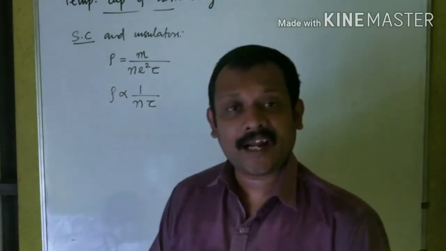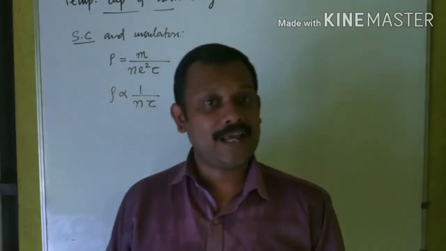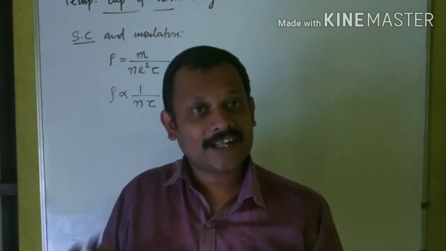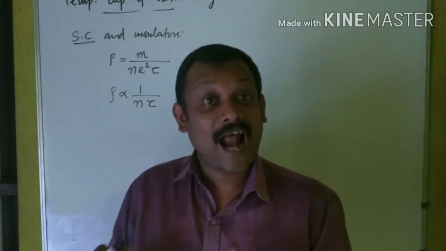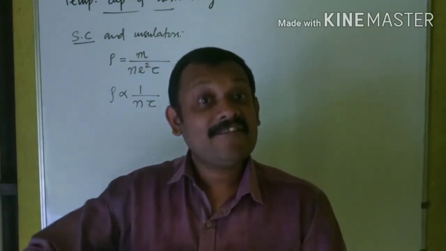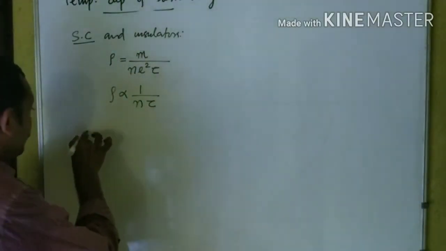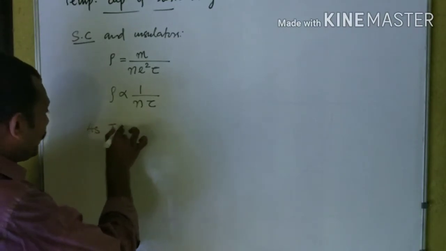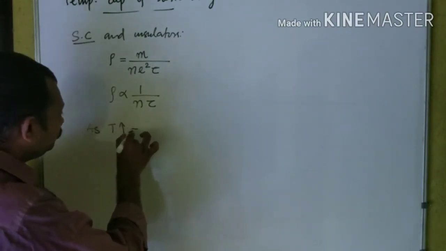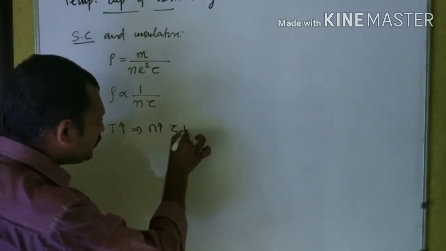In case of semiconductors and insulators, with rising temperature, electrons will overcome the attraction force from the nucleus and they will become free. As temperature increases, number density increases, relaxation time decreases.